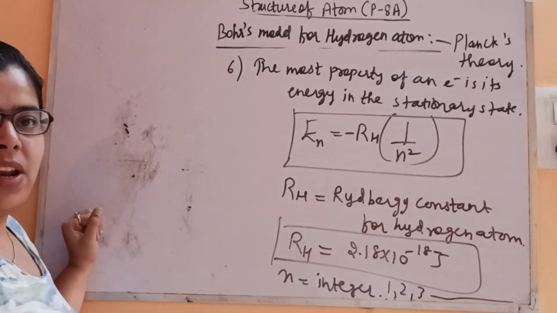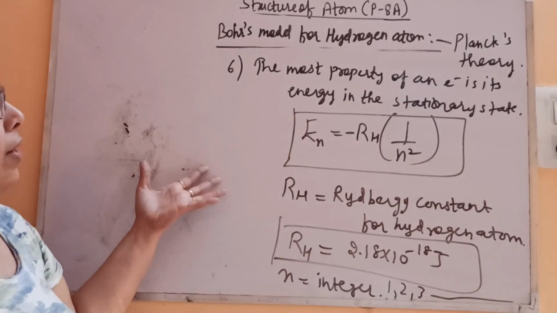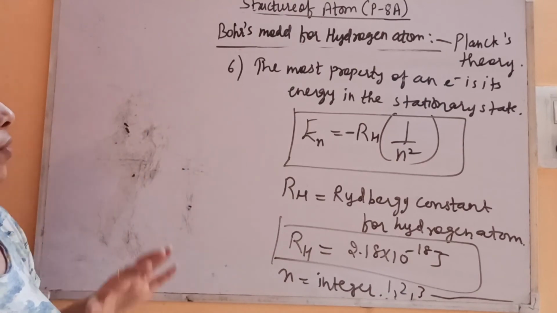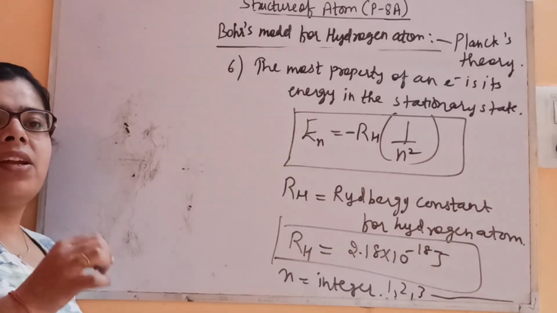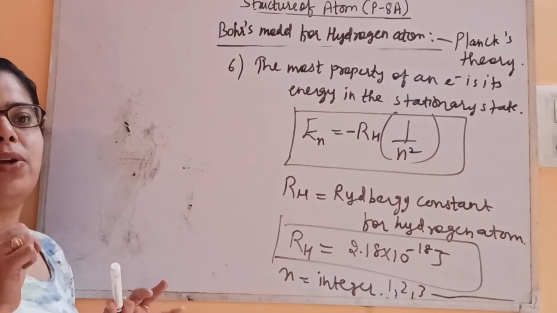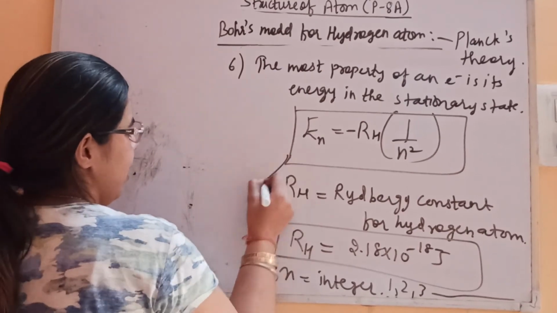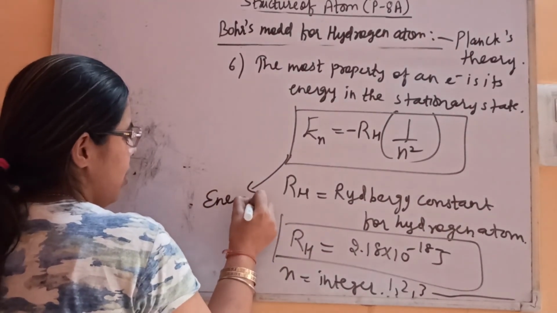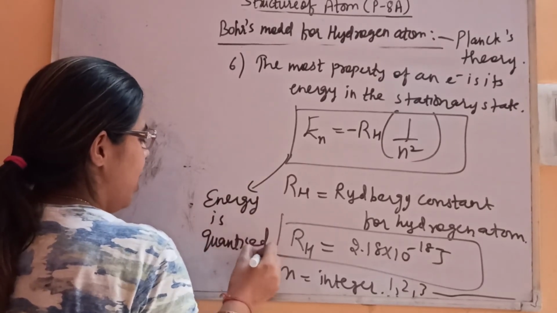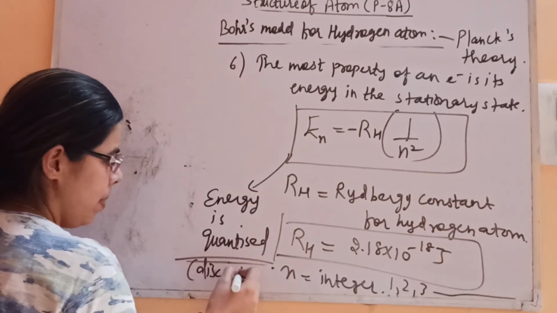Then we have seen the different energy levels that are designated as K, L, M, N shells, in the form of energy shells. Then we have seen the angular momentum is quantized, and then the last we have seen the energy. Now you can say whatever energy is getting emitted or absorbed, this difference is fixed. Equal to what? That is delta E only. So you can say energy is quantized here, known as quantization of energy. And quantized means discontinuous here.